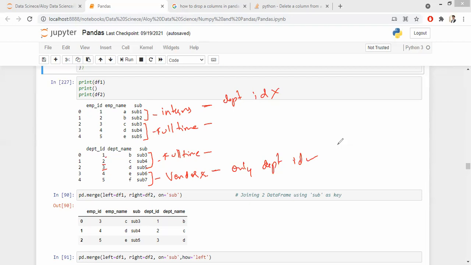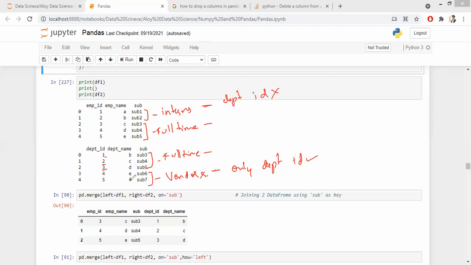Now, the CEO will come to you. The CEO wants the details of all the employees and the departments in a single table.